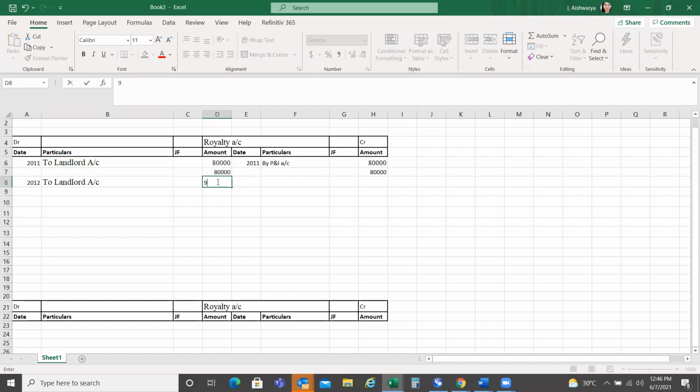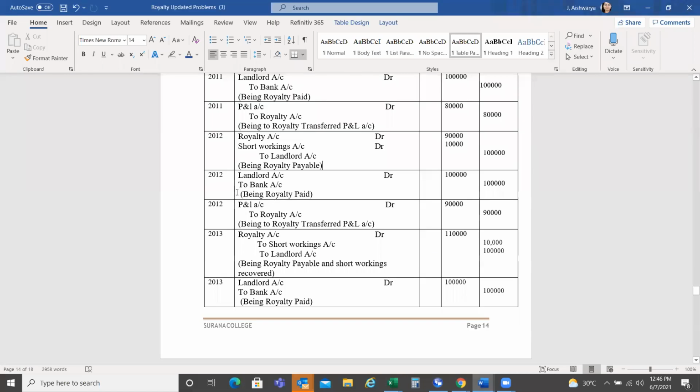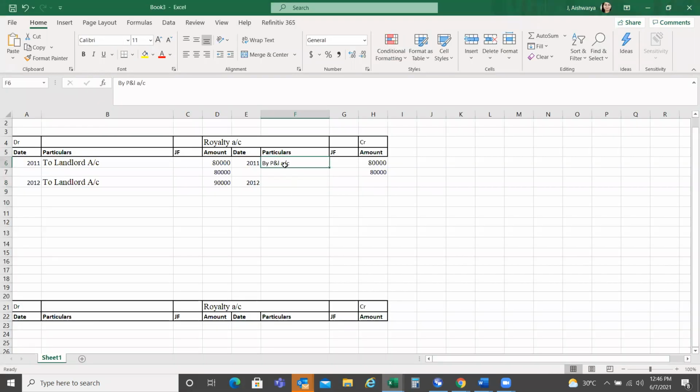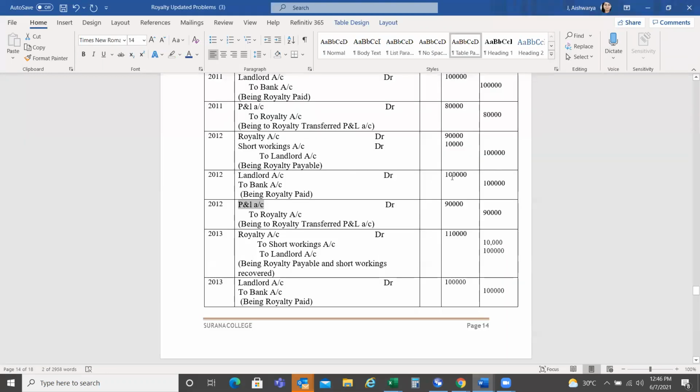How much? 90,000, good. Then the next one is 2012. What is the next entry that I have to take? Next entry is P&L account, by P&L account, 90,000. By P&L account, how much? 90,000. So you can just look at by P&L account to royalty account, 90,000 that you are recording in 2012.